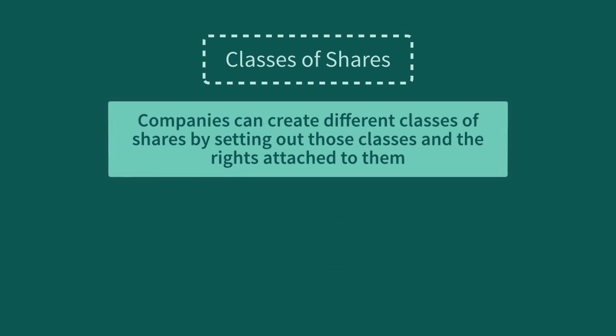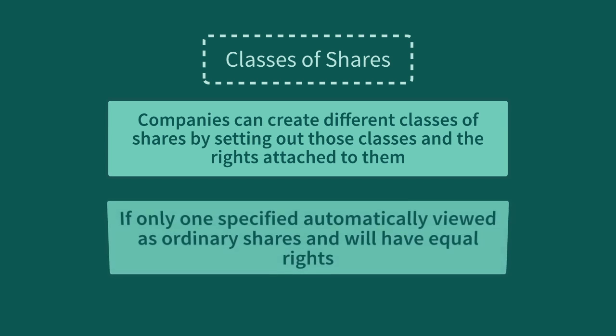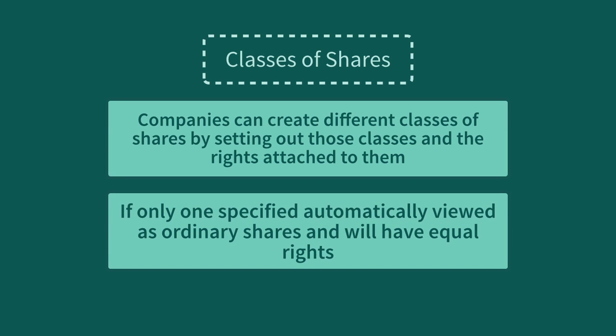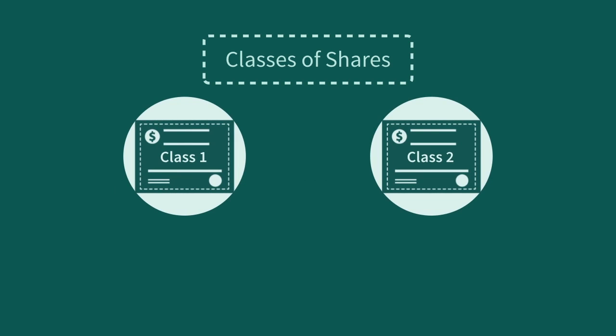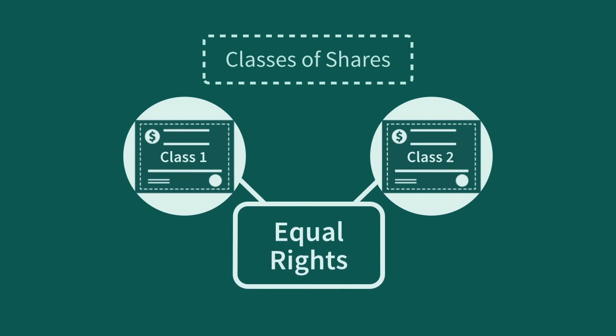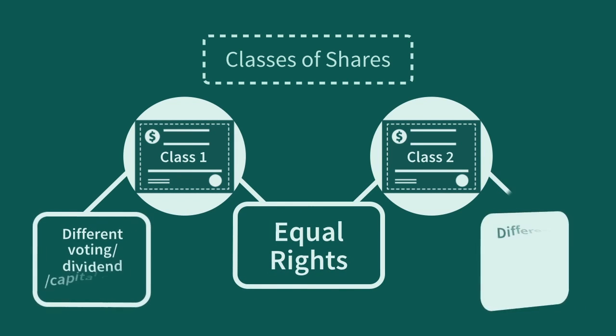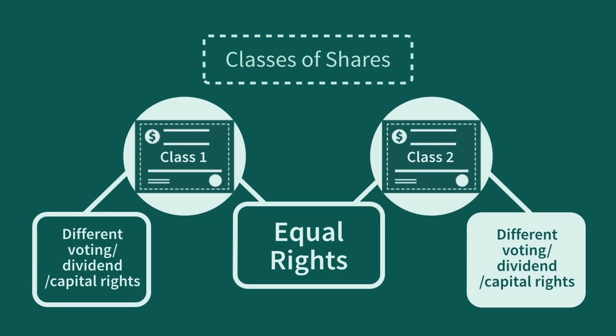There are numerous types of shares a company can have, and we will now examine each in turn. Any company can create different classes of shares by setting out those classes and the rights attached to them in the company's articles. If a company has only one class of shares, they will be ordinary shares and will carry equal rights. Different classes of shares within a company can carry identical rights, but very often have different voting, dividend, and/or capital rights.